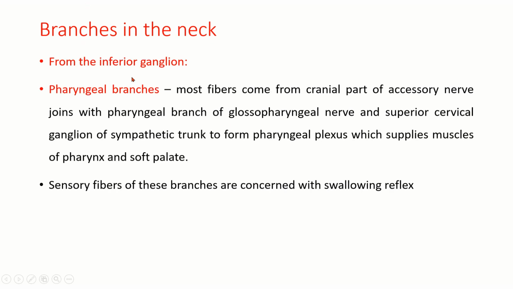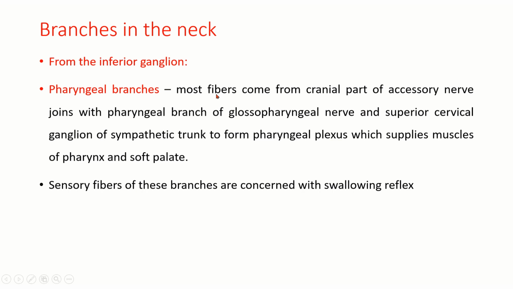So, branches in the neck. From the inferior ganglion, pharyngeal branches. Most fibers come from the cranial part of the accessory nerve. It joins with the pharyngeal branch of the glossopharyngeal nerve and the superior cervical ganglion of the sympathetic trunk to form the pharyngeal plexus, which supplies muscles of the pharynx and soft palate.